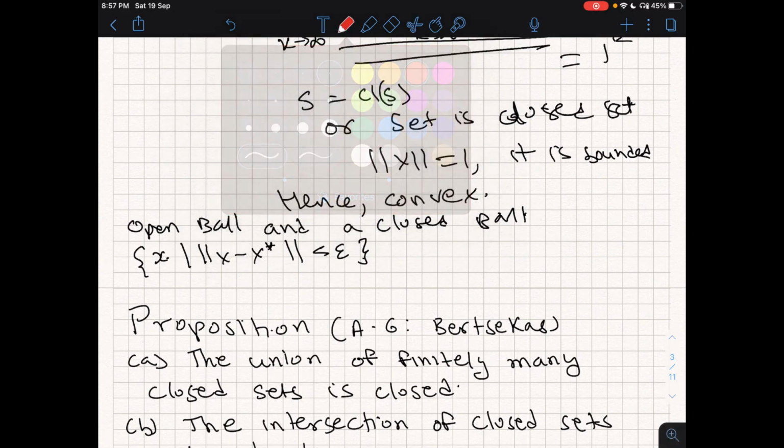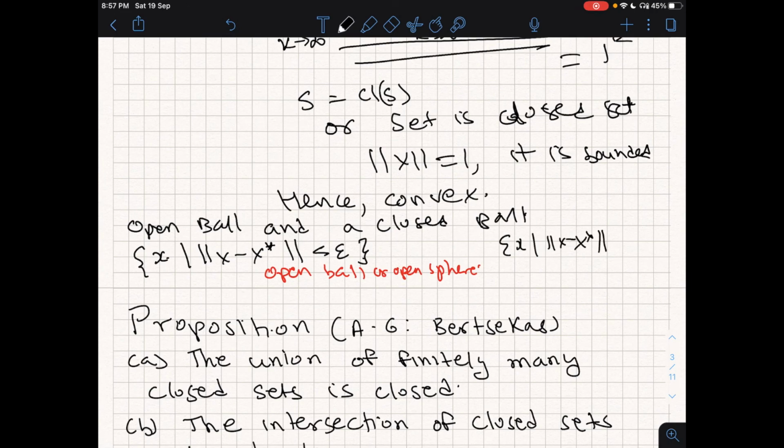This one we call an open ball or an open sphere. And the set of all x such that norm of x minus x star is less than or equal to epsilon, where epsilon is greater than 0, we will call a closed ball or a closed sphere.